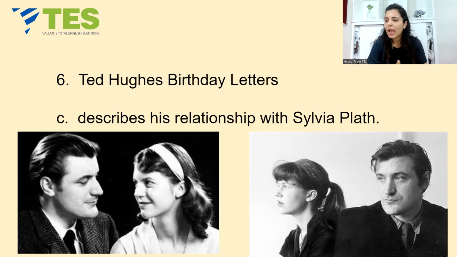Third, he describes his life alone as a father, father of two very young children, a 3-year-old daughter and a 1-year-old son. And next, he talks about his infidelity with Plath, okay? And this is what destroyed their relationship. And when he told this, there was a lot of controversy around Birthday Letters, right? So I think I'm going to call the Birthday Letters an autobiography of Hughes.